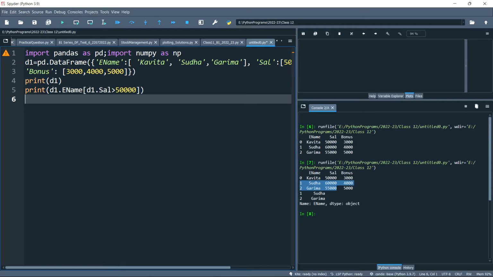Another way is the same one, just in place of this we'll write ename in brackets, then again we'll put the bracket d1, within quotation we'll write sal. Then outside this we'll write greater than 50,000.